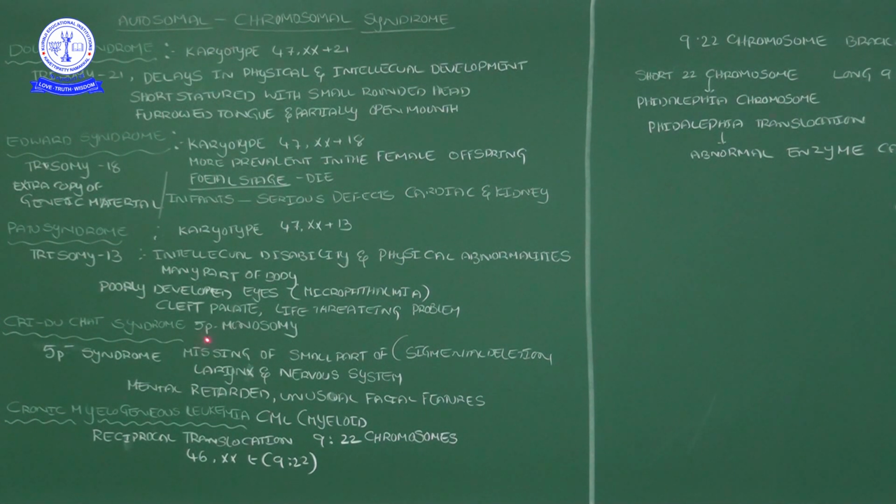But you should focus on 5p minus. 5p minus means the fifth chromosome is partially deleted. It is not fully absent. The fifth chromosome is in a pair, but one chromosome has two arms connected at the centromere, and one arm will be missing.